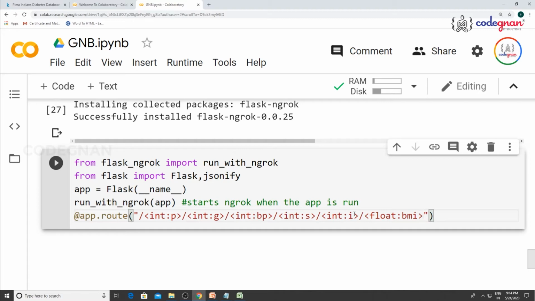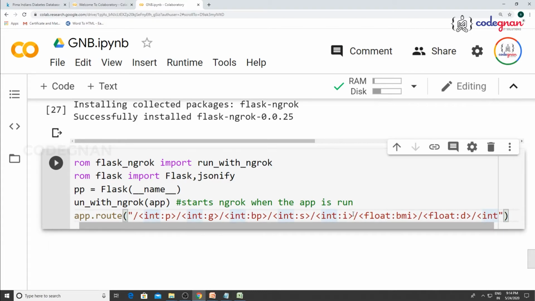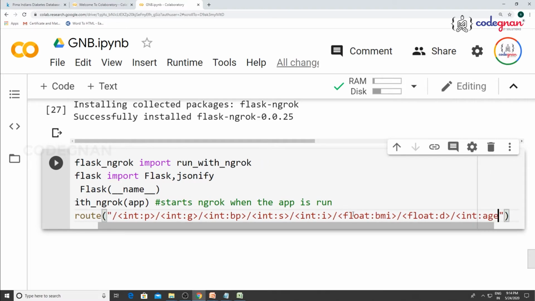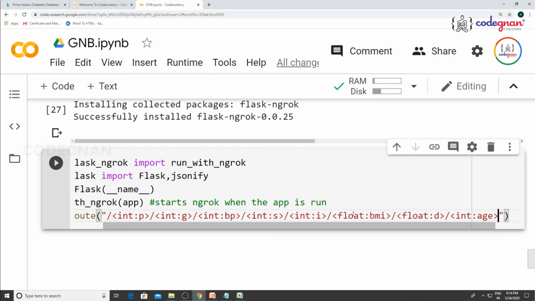BMI square brace closed, and the other float value is the pedigree function, I define that as d, and the last value is age. Age is also an integer, so square brace, less than symbol. That's where you define all your inputs.